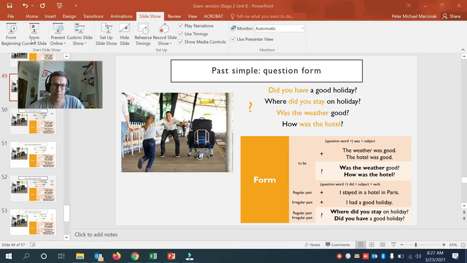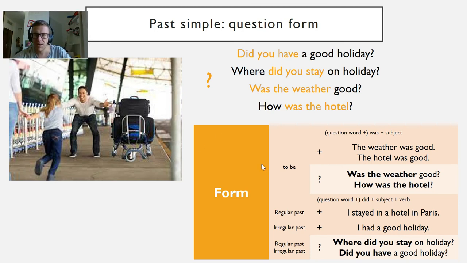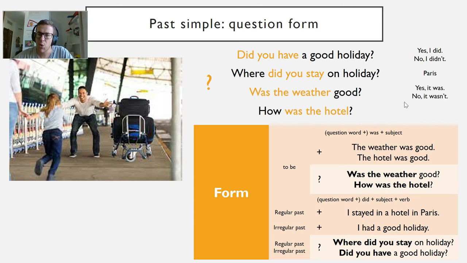So let's look at some answers. Did you have a good holiday? The short answer, yes, I did. No, I didn't. We don't just say no and yes. Where did you stay on holiday? Paris. You give an answer to this. Was the weather good? Yes, it was. No, it wasn't. Again, we don't give just yes or no. How was the hotel? So I'm using a question word here. Good. So there's many different ways to answer that.